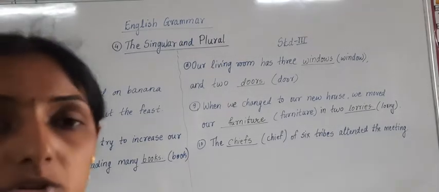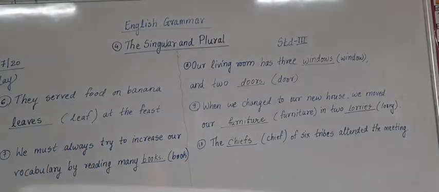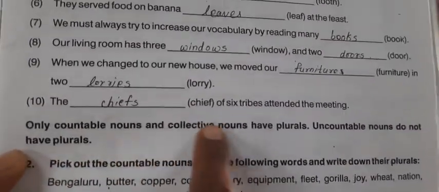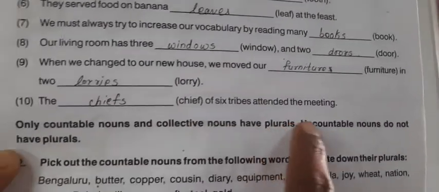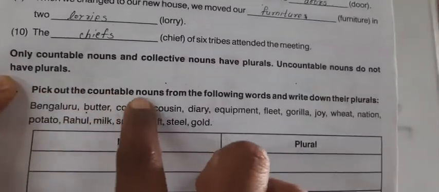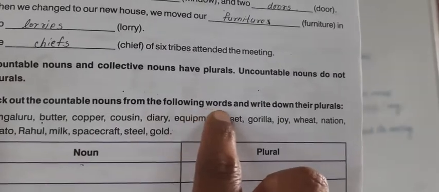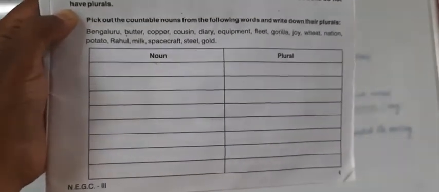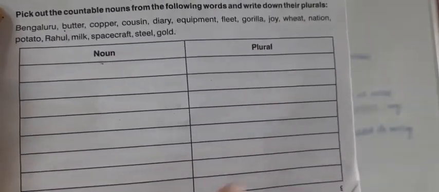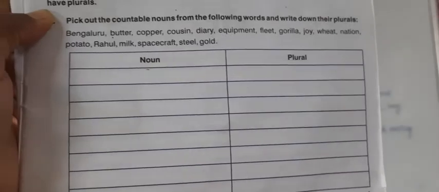And the next question which we are going to study is, I will just read it for you today. See, here it is. Only countable nouns and collective nouns have plurals. Uncountable nouns do not have plurals. Pick out the countable nouns from the following words and write down their plurals. काउंटेबल नाउन शोधायचे आणि त्यांचे काय लिहायचे, ते नाउन्स इथे लिहायचे आणि त्याचं प्लुरल फॉर्म इथे लिहायचा आहे. दिस क्वेश्चन वी आर गोइंग टू डू in tomorrow's period.